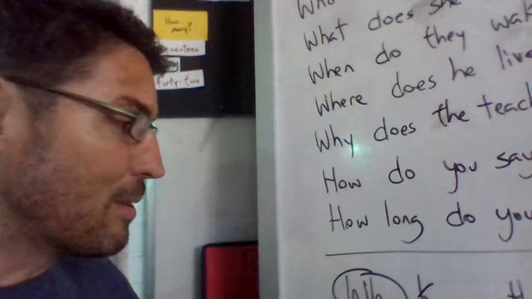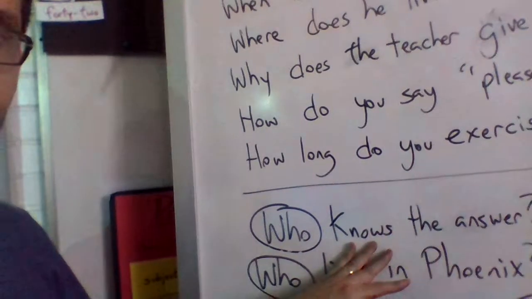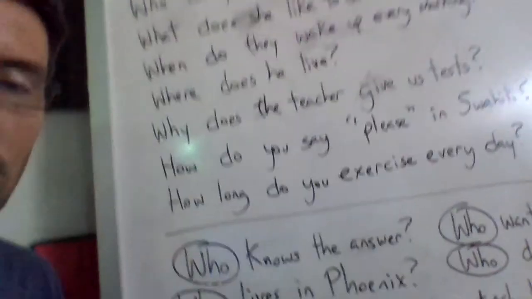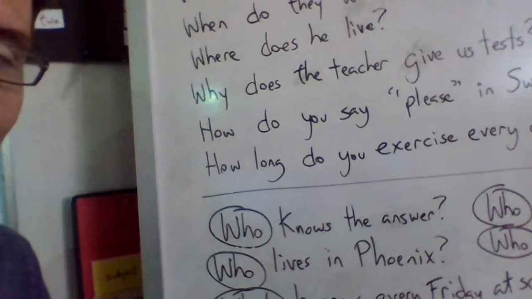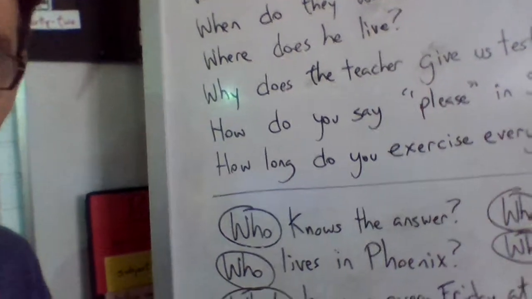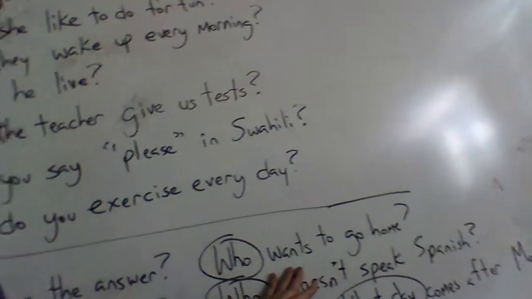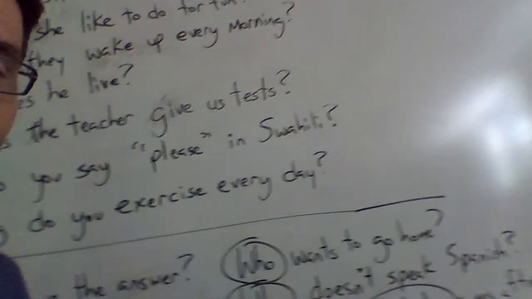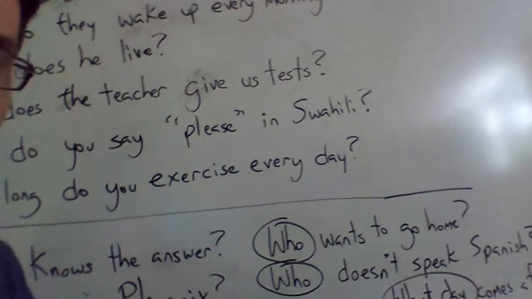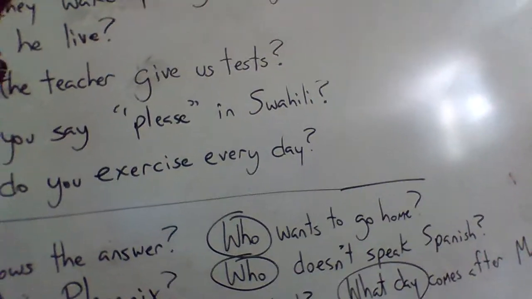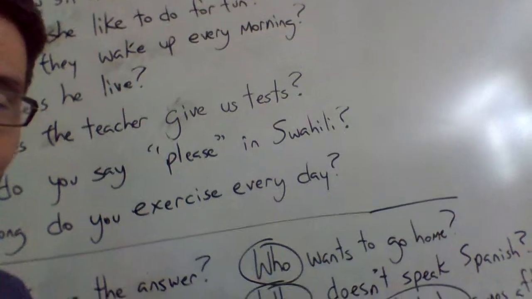So I'm using the third person singular. And I can replace who with a name. So Johnny knows the answer. Mary knows the answer. Maria knows the answer. Who knows the answer? Look at this next one. Who wants to go home? I can replace who with a name. Abdul wants to go home. Johnny wants to go home.